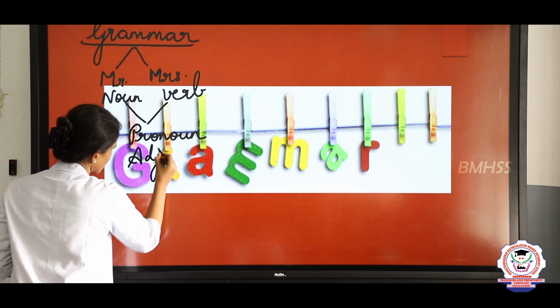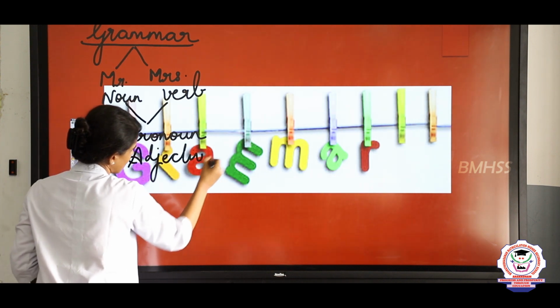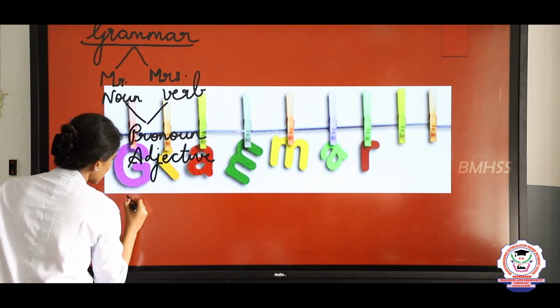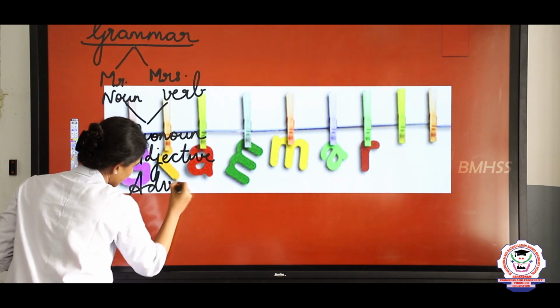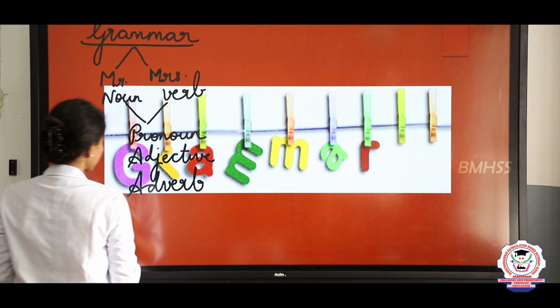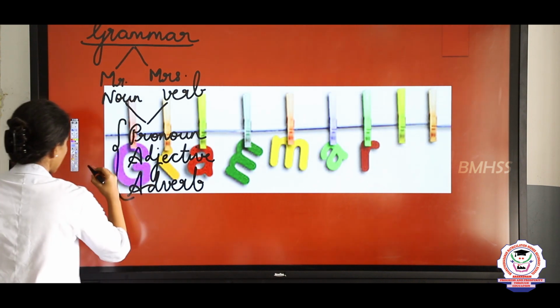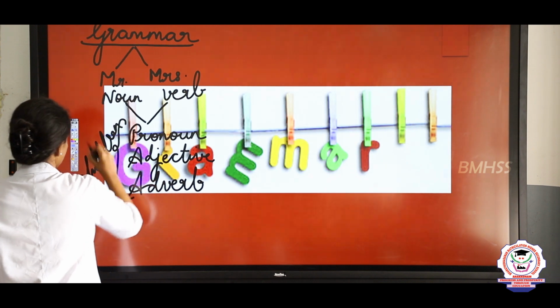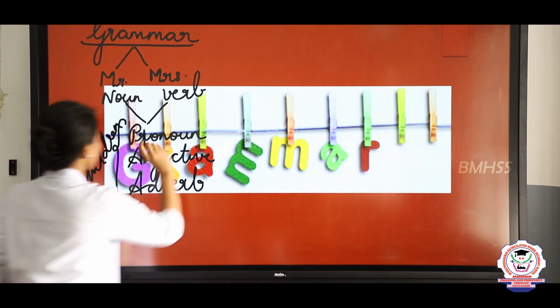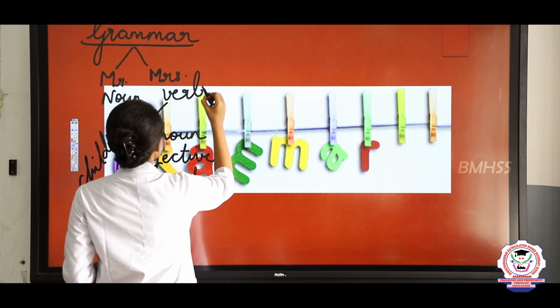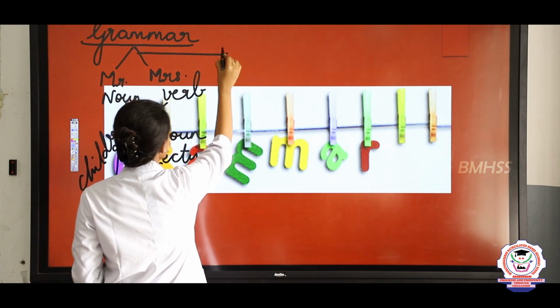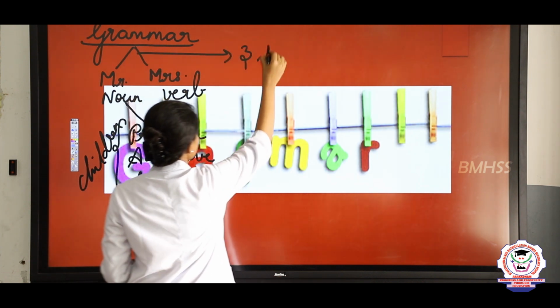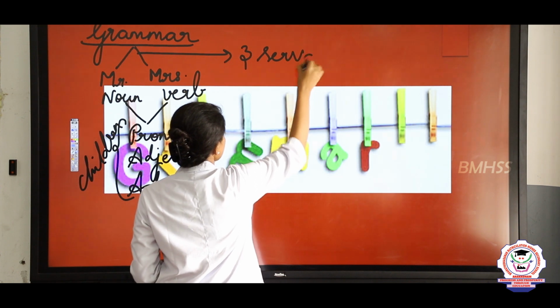Adjective and Adverb. Clear? So they are the three children. Then they have three servants.